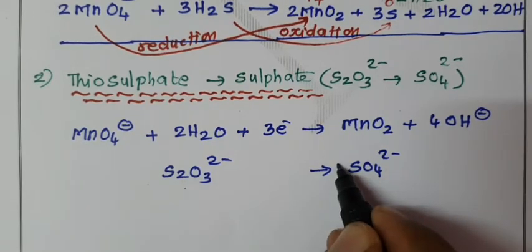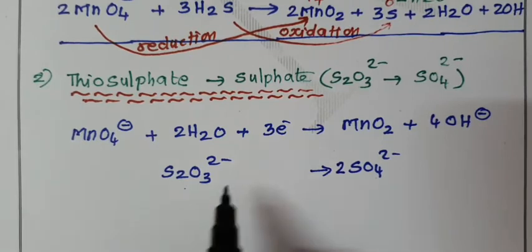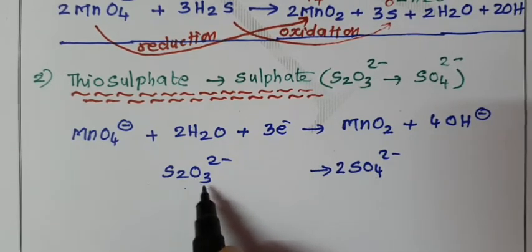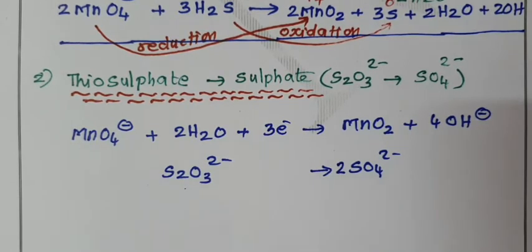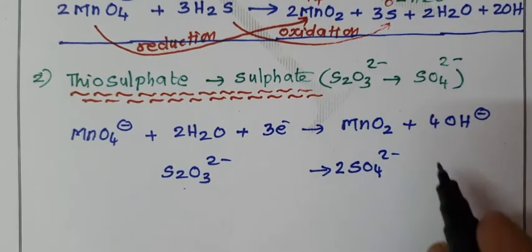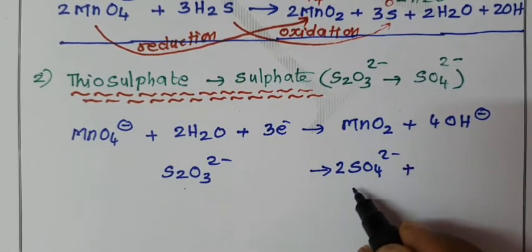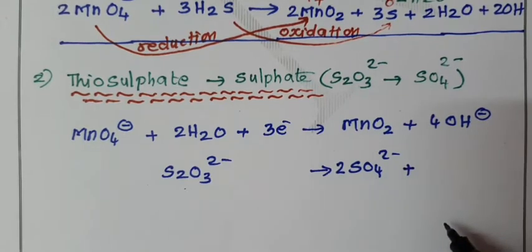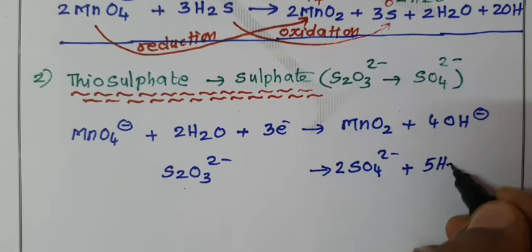2 sulfur. Then oxygen we have to balance. How many oxygen? Left hand side 3 oxygen. Right hand side 2 into 4 are 8 oxygen. So the right hand side 8 oxygen, left hand side 3 oxygen. How many oxygen are in excess? 5 oxygens are in excess. Therefore, 5 water molecules are added on the same side.